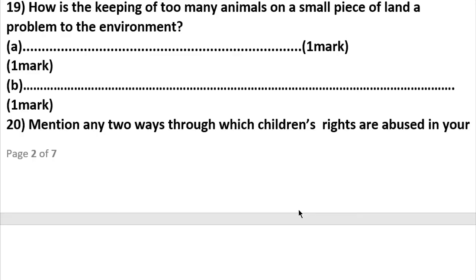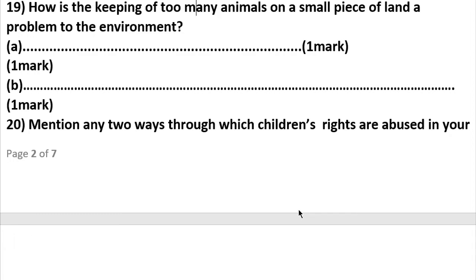Candidate, do you know soil infertility? It means soil with no nutrients. It makes the soil bare, leading to soil erosion. Do you know soil erosion? Do you remember? Watch previous tasks.